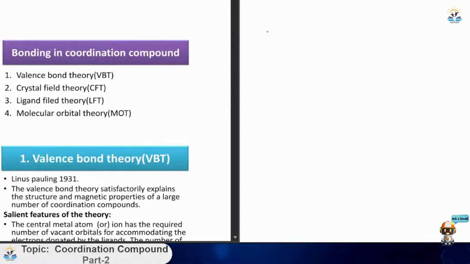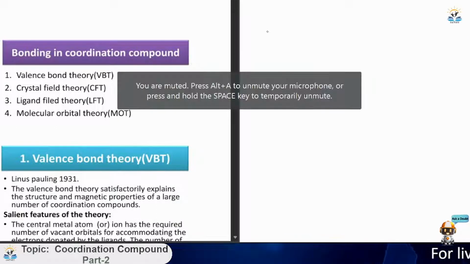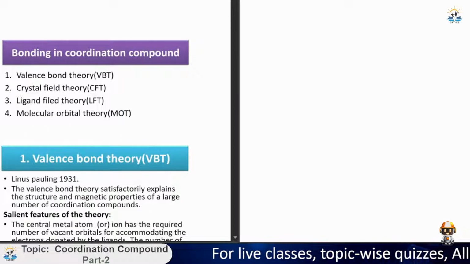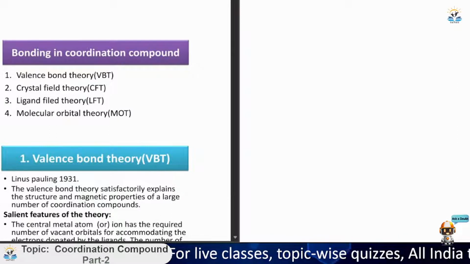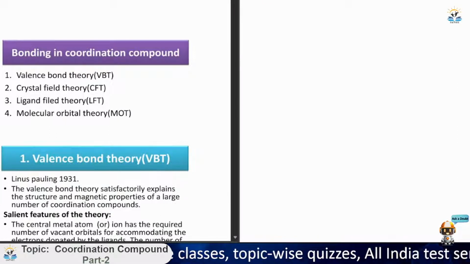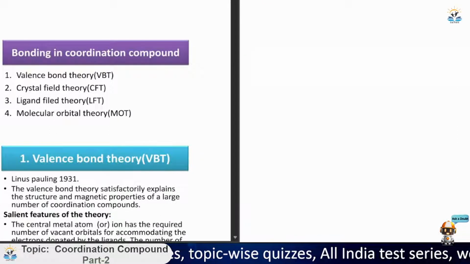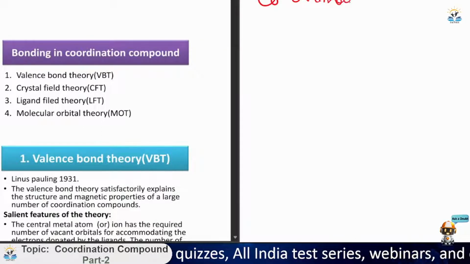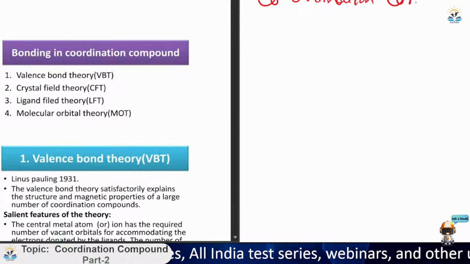So we have started our chapter, coordination compounds, in the previous lecture. We have covered some important parts related to the basic intro and we have also discovered the isomerism part. It is also a big chapter, so I thought to take more classes. So let's start coordination compounds.